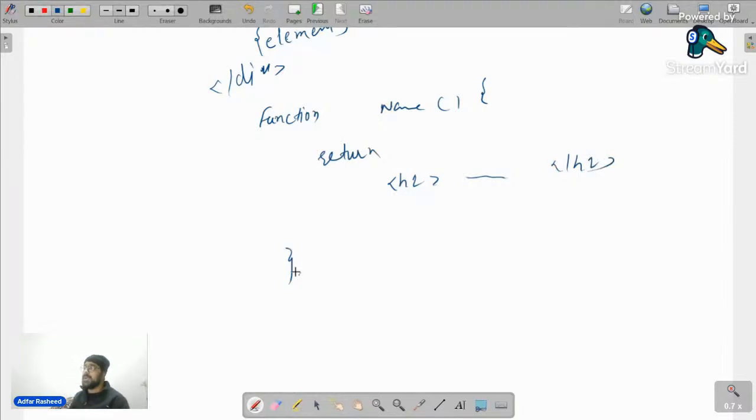Now, there's a concept that we have to understand, which is components. Remember the second property which we discussed related to React, it was components.